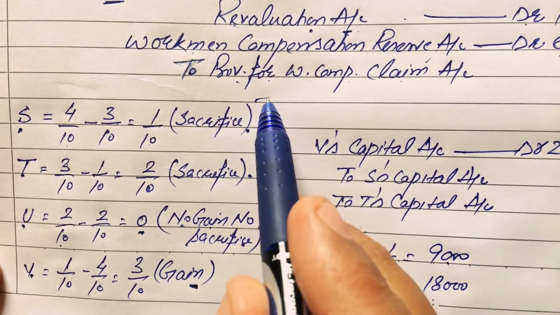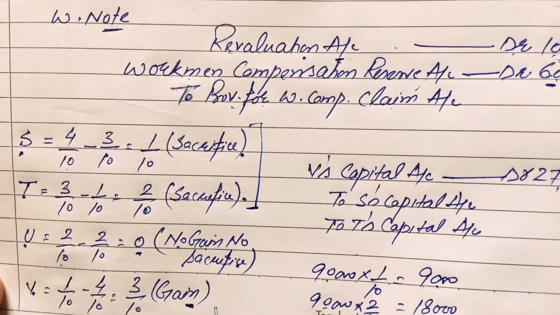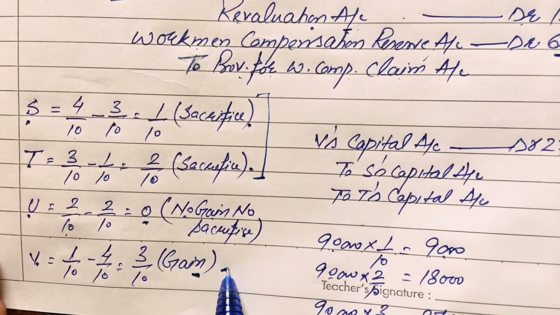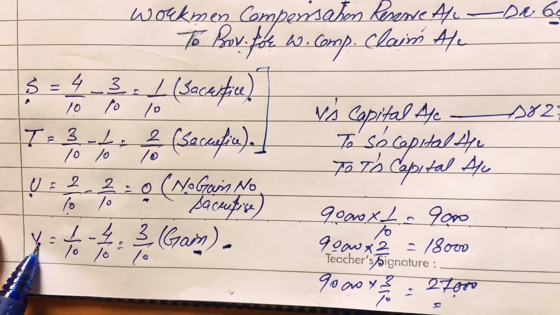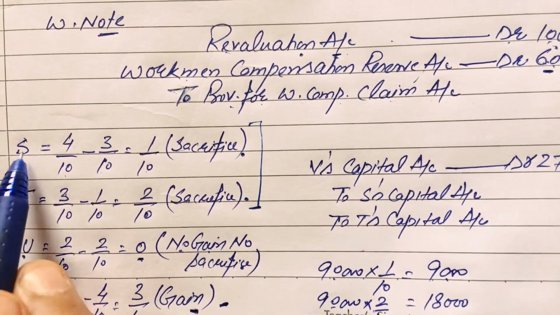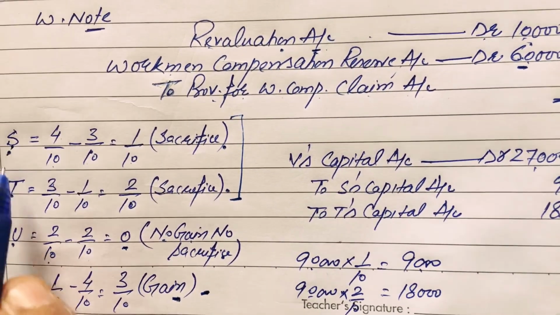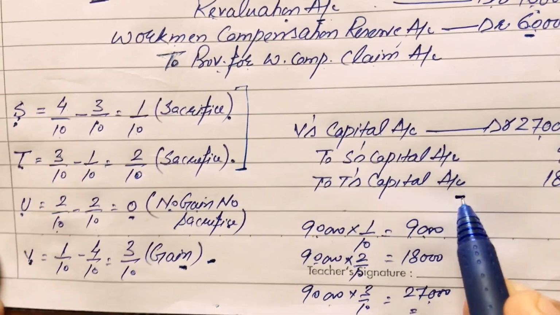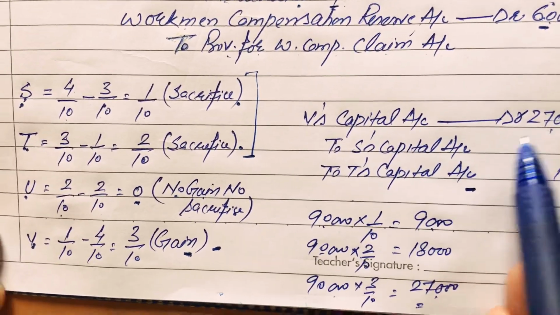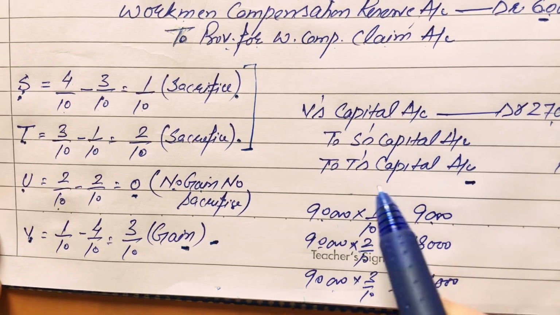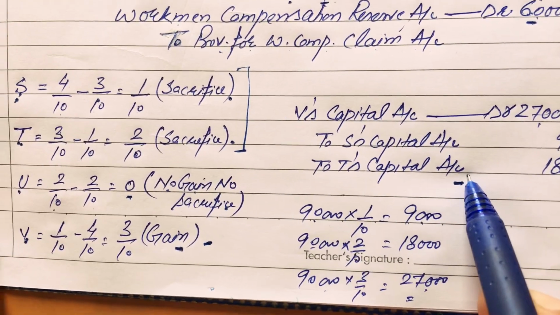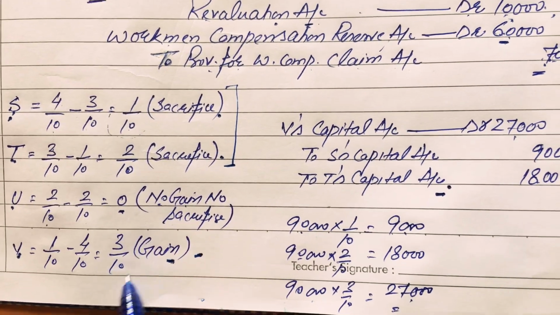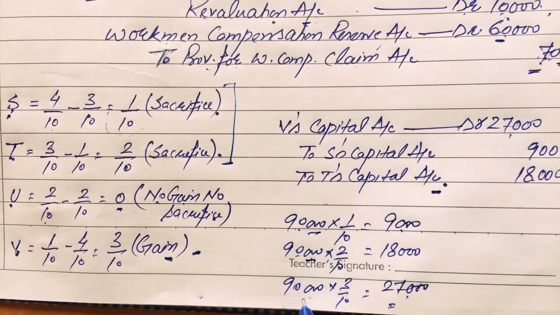And we know that total sacrifice is always equal to total gain, and the entry is gaining to sacrificing. So V's capital account debit to the sacrificing partners, meaning S's capital account and T's capital account. So for the goodwill, the entry will be V's capital account debit to S's capital account and to T's capital account, in the proportion of their sacrifice in the total amount of goodwill.